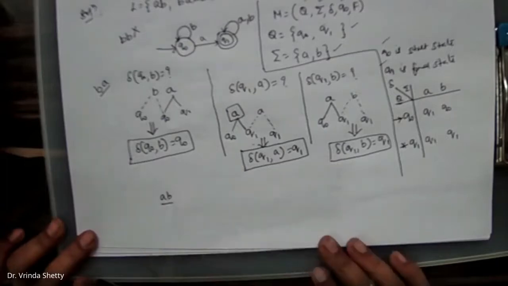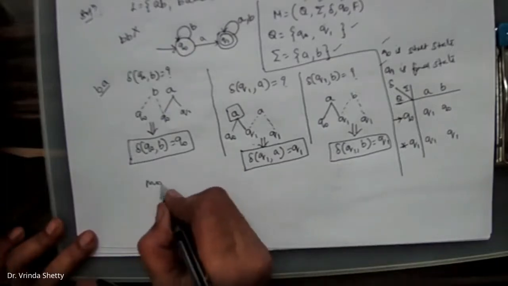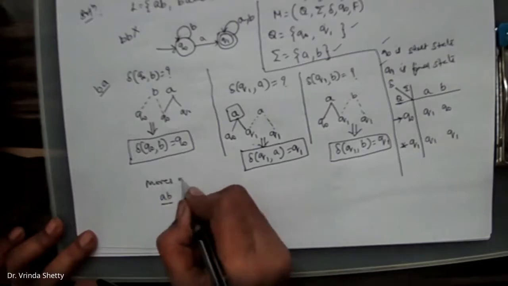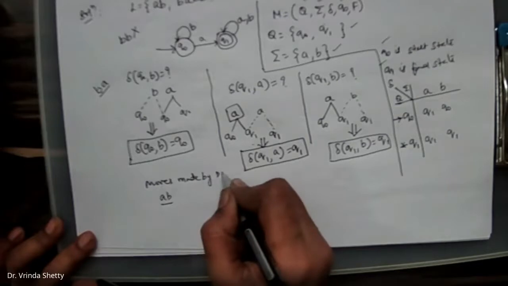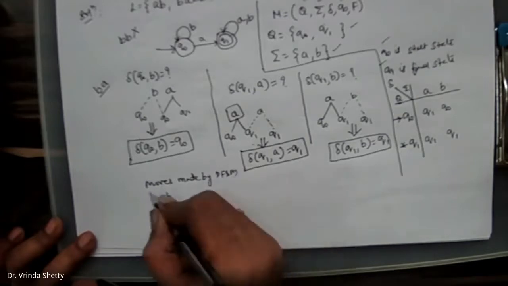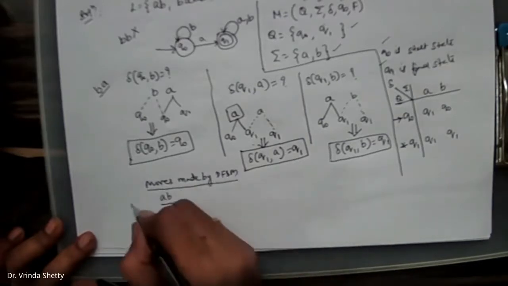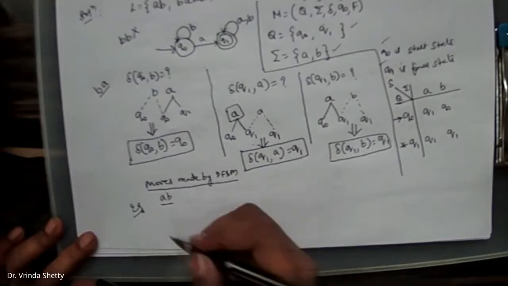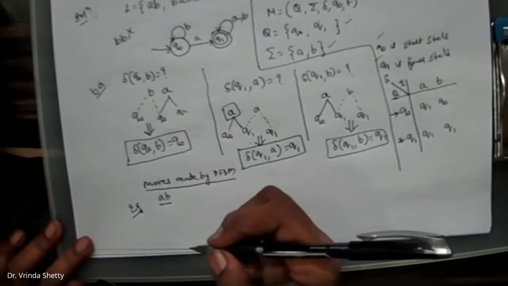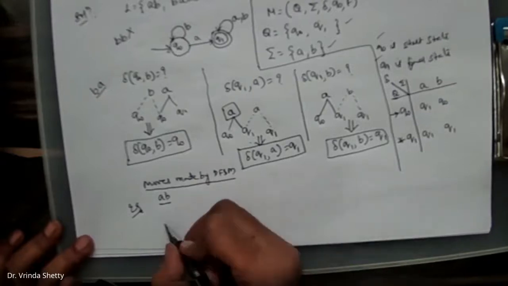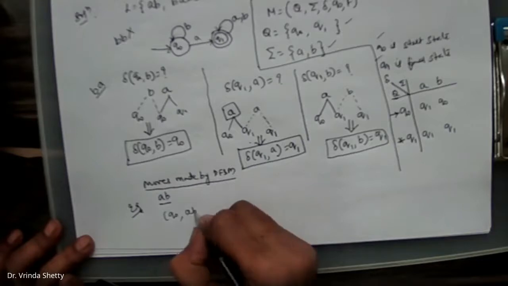The moves made by the DFSM. I'll check whether we are able to reach the final state, whether the string is accepted or not. Start with the initial configuration, that is Q naught, AB.